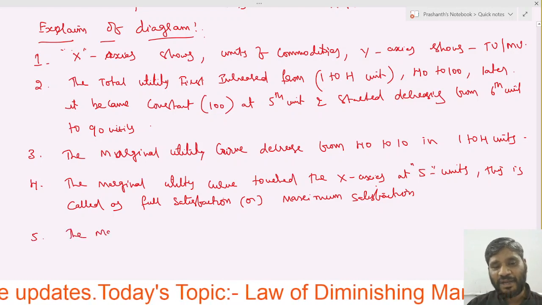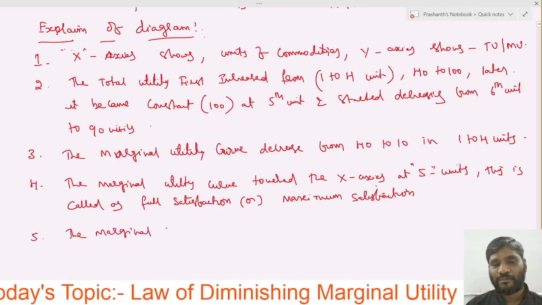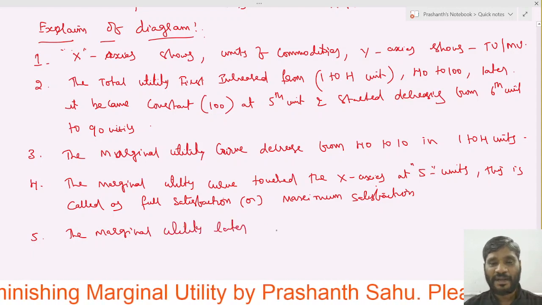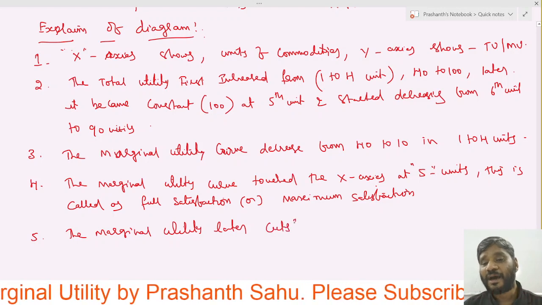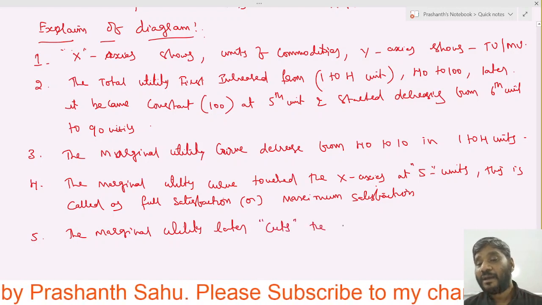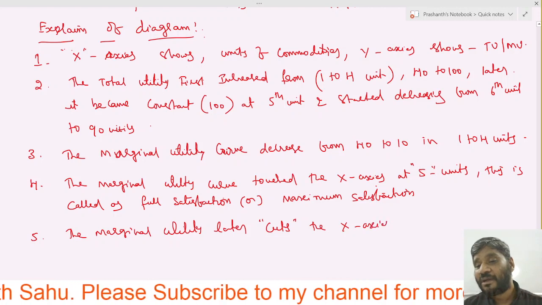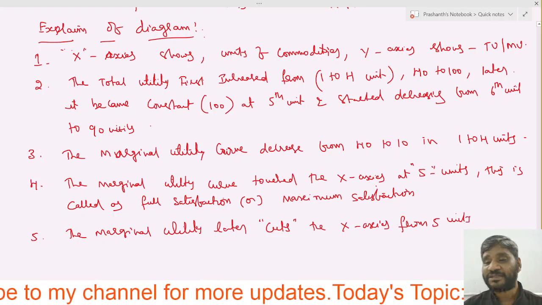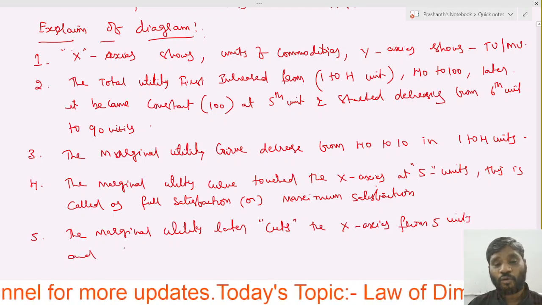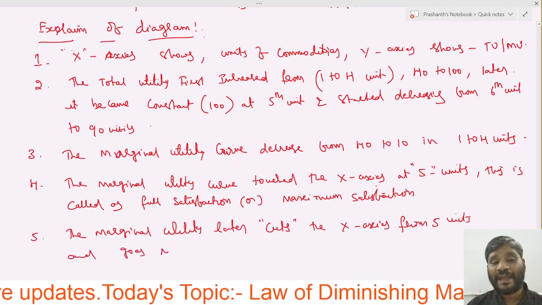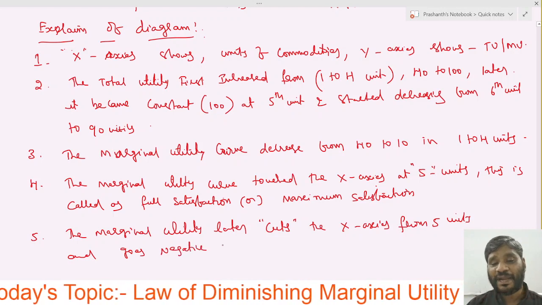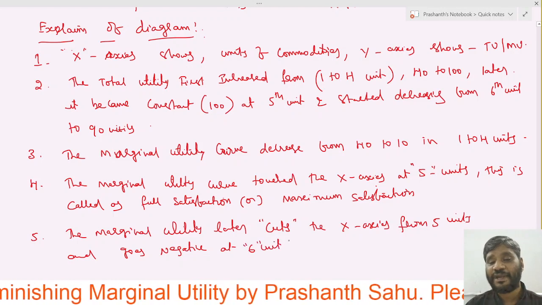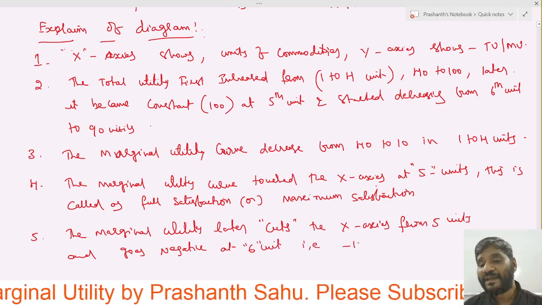The marginal utility later cuts the x-axis from 5 units and goes to negative at 6 units, that is minus 10.